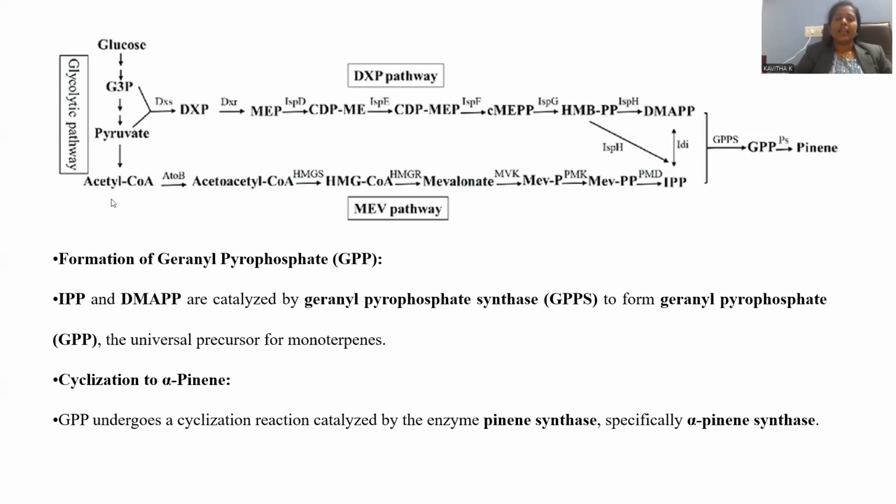The starting material is acetyl coenzyme A. It is preceded by the mevalonic acid pathway, because within the reaction, mevalonic acid is a key intermediate generated, from which phosphorylation, followed by isomerization, followed by cyclization, the entire process gives rise to pinene as the final output in this biosynthetic pathway.